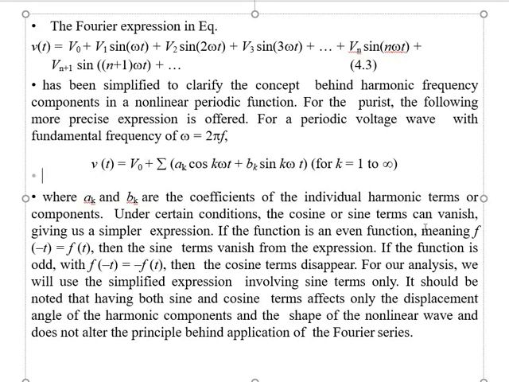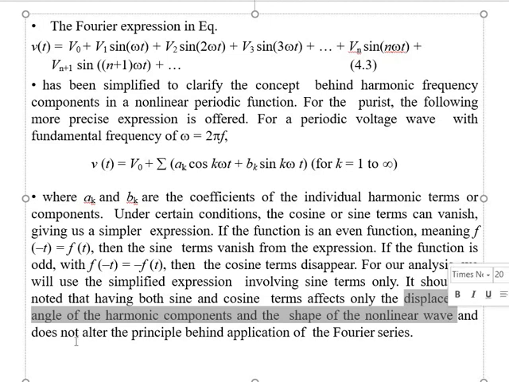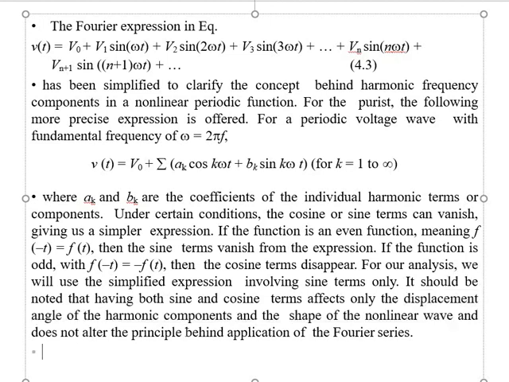It should be noted that having both sine and cosine terms affects only the displacement angle of the harmonic component and the shape of the non-linear wave, and does not alter the principle behind the application of the Fourier series. So it will not change the principle of the Fourier series analysis.